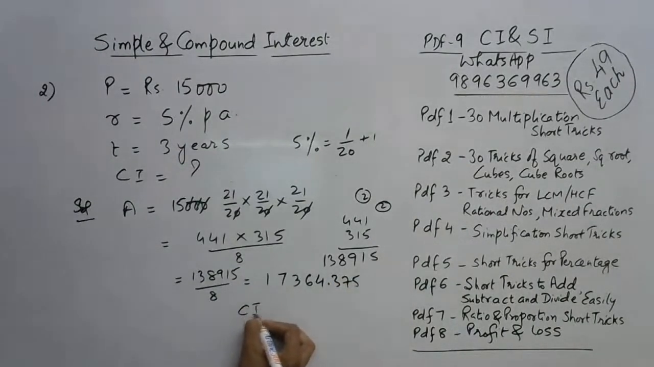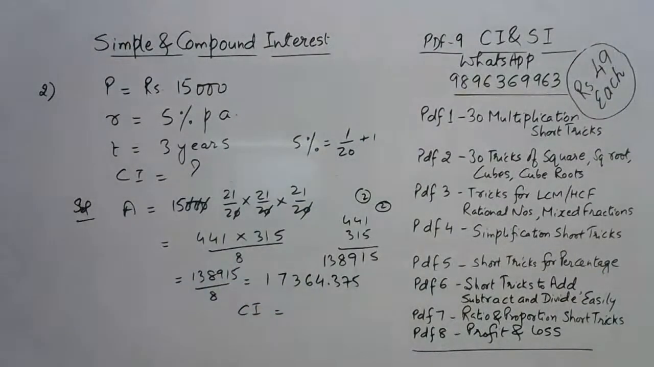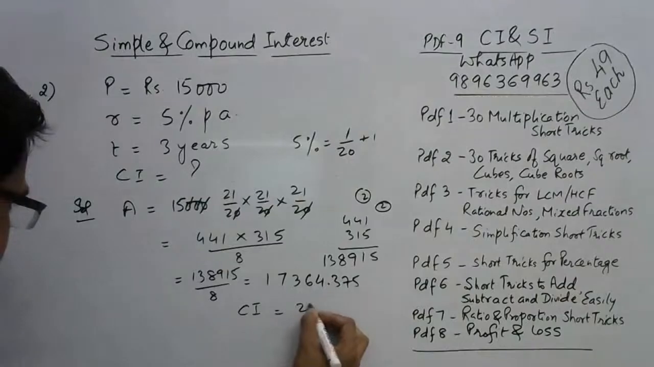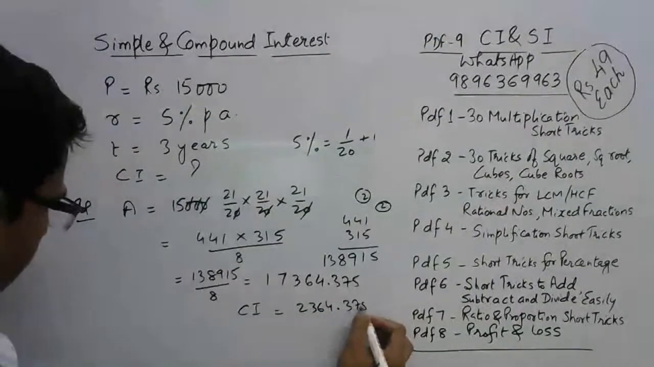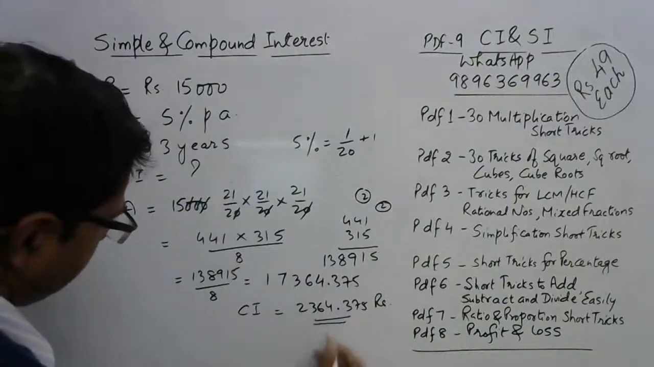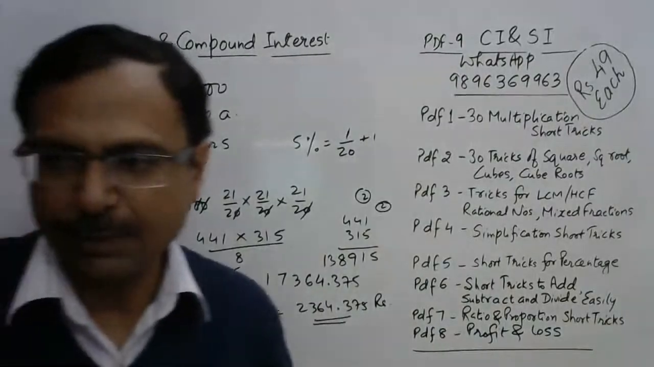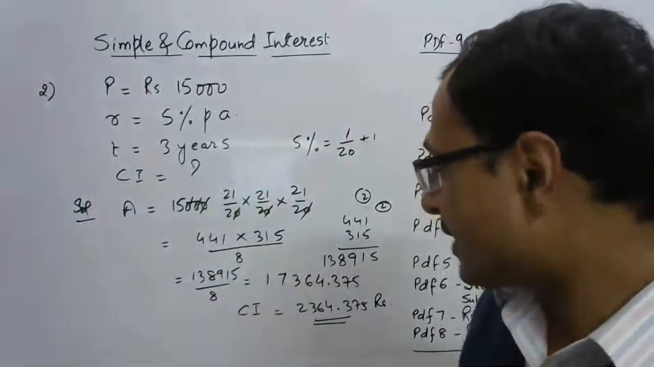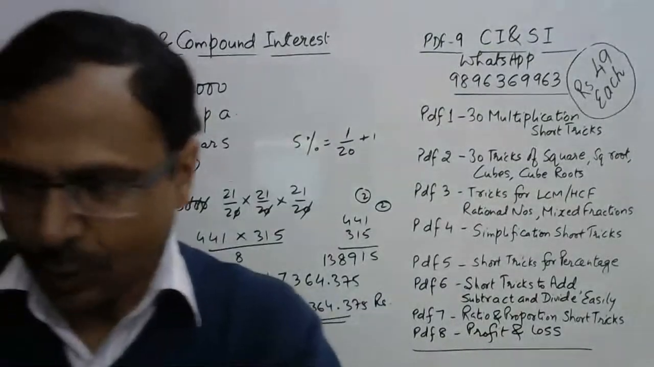So the compound interest will be, just subtract 15,000 from this, you will get your answer for the question, and that will be 2364.375 rupees. Now that's the answer which I was looking for, the exact answer of the question. And so many of you have already come up with the correct answer, so I need to appreciate people here. The correct answer is 2364.375. Now I can see a lot of correct answers there.